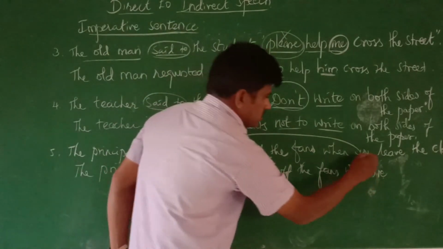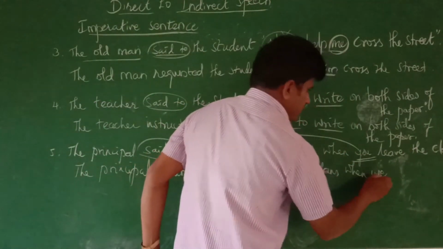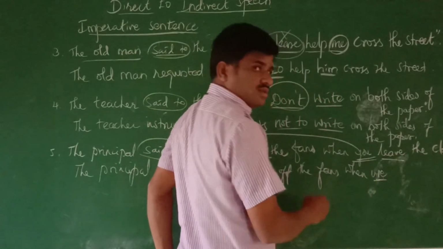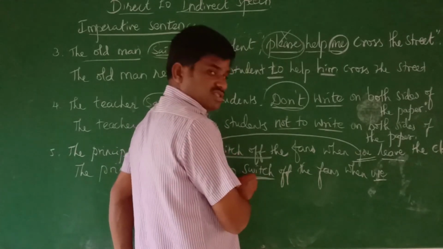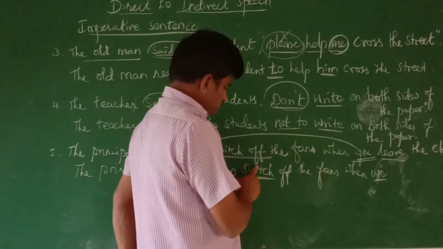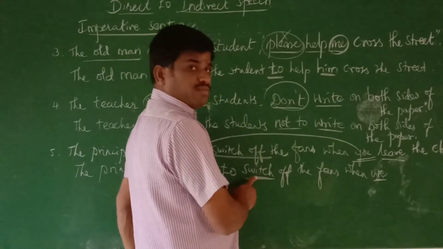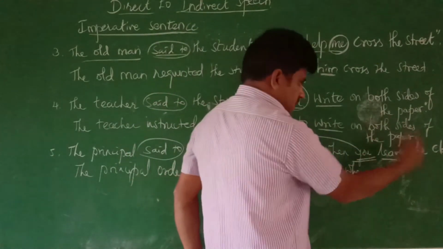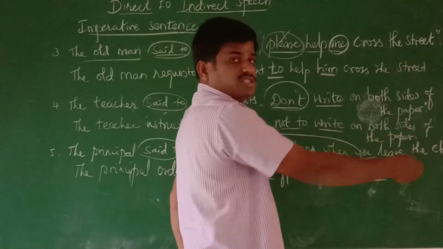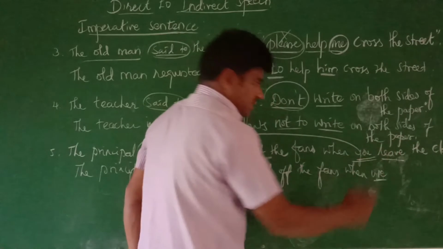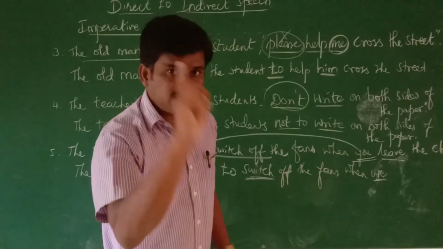That's why we use the plural form. The first verb in the sentence, the present form, the first form of the verb, we use as it is. Here the second verb of the same sentence is used, so this verb should be changed. You should keep in your mind that the second verb of the same sentence should be changed.